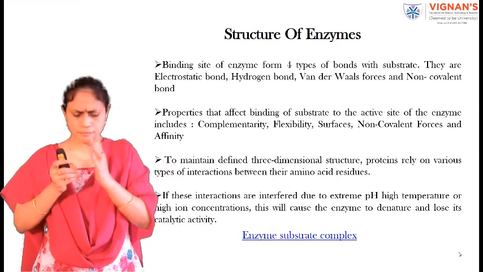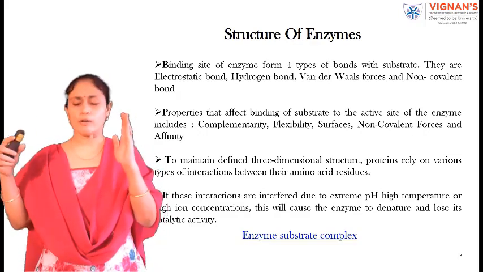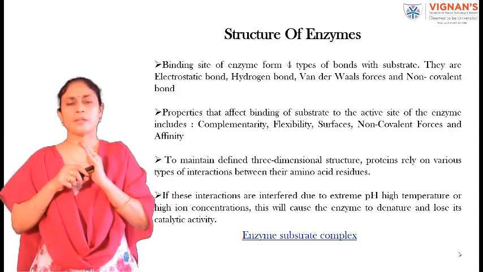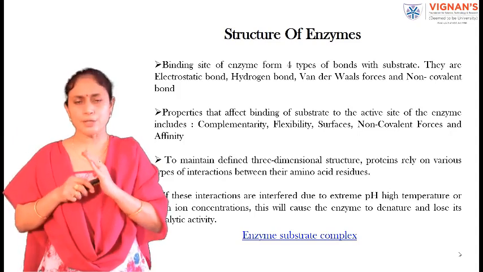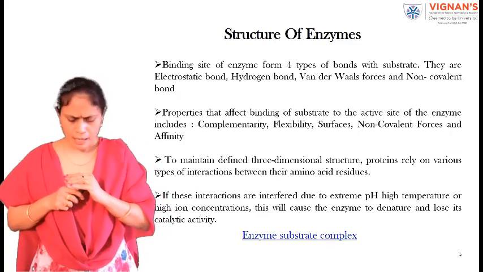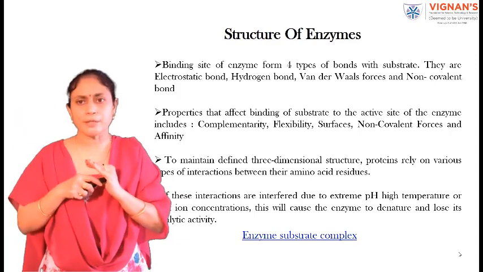So, what are the different bonds involved in binding the substrate to the active site of an enzyme? They are electrostatic bonds, hydrogen bonds, van der Waals forces, and non-covalent bonds. And what are the properties that are essential for binding of substrate to an active site of an enzyme?